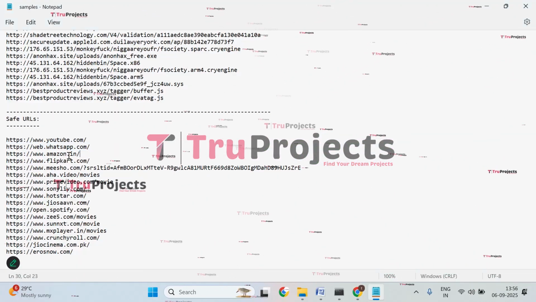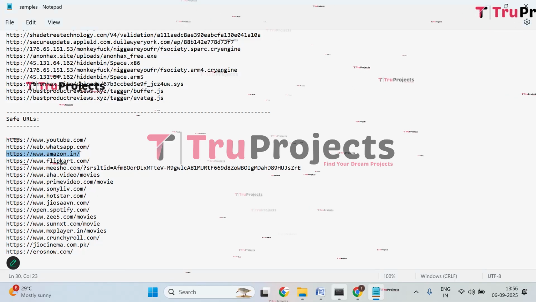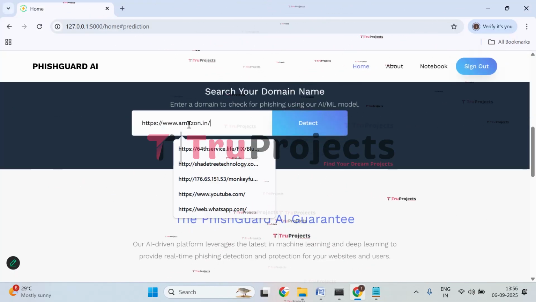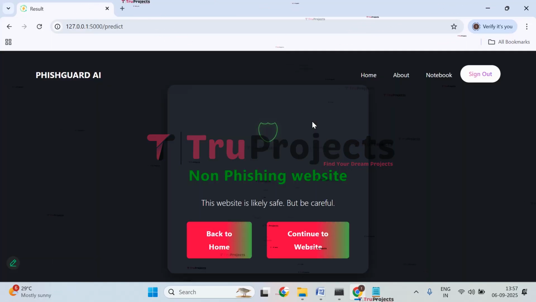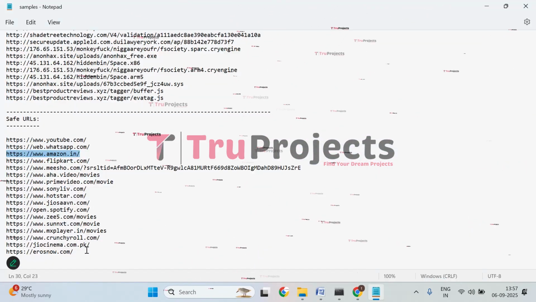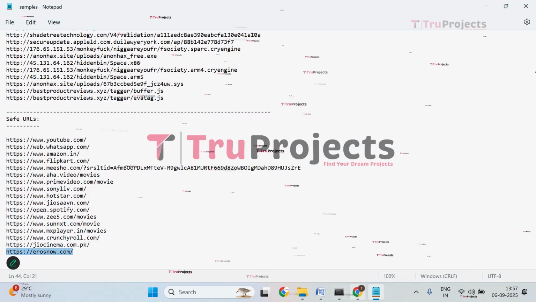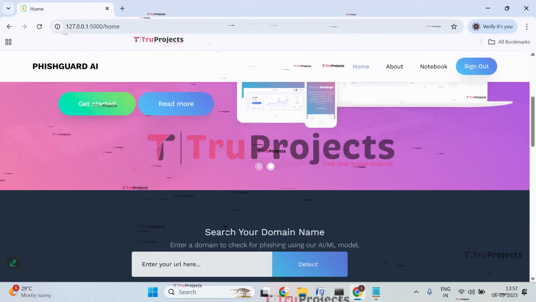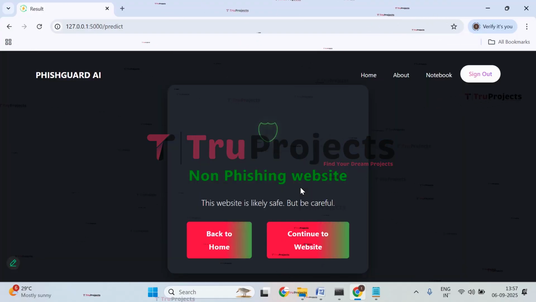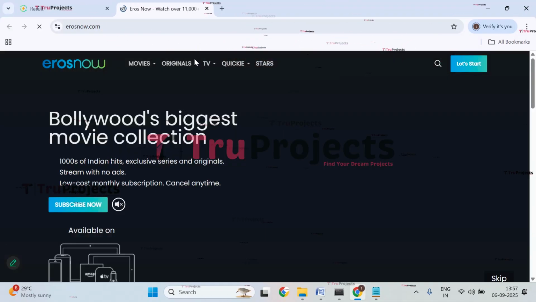Now let's try with this one. Get back, click on get protected, paste it, click on detect. Here also we got that it is not a phishing website. Let's check with the other one. Let's check with this last one. Paste the link here. Here we got the prediction that it is a safe website. If you click on that, you can see the website link.